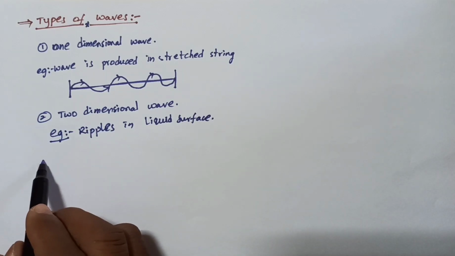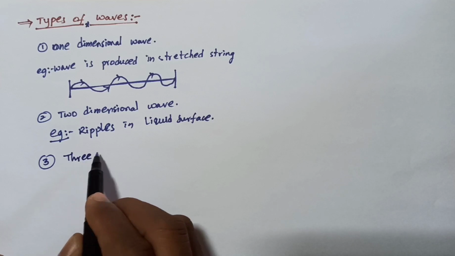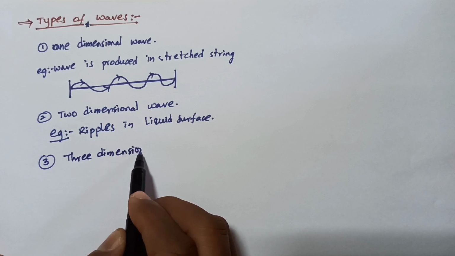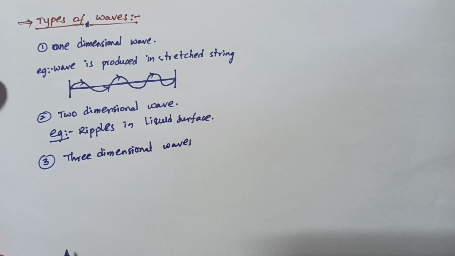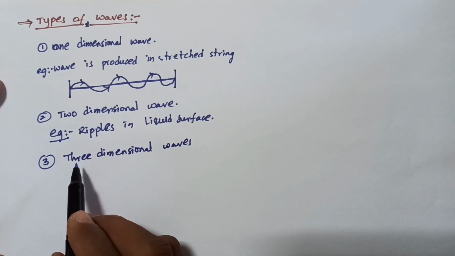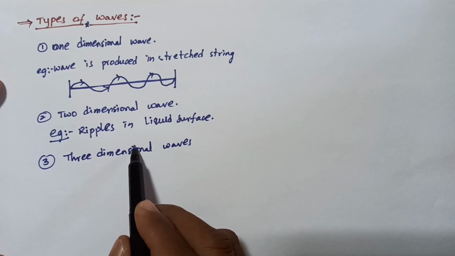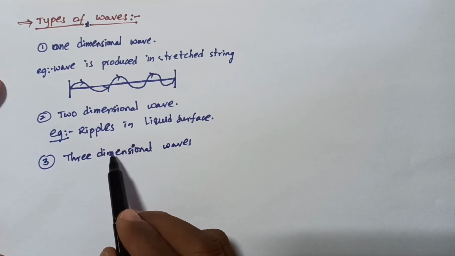And the third one, three dimensional waves. Three dimensional waves move along x direction, y direction and z direction.